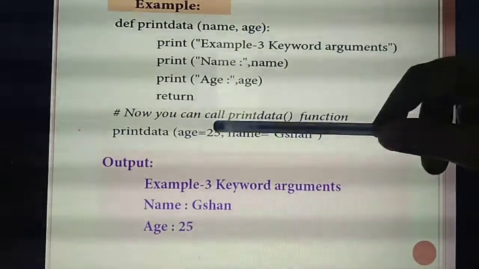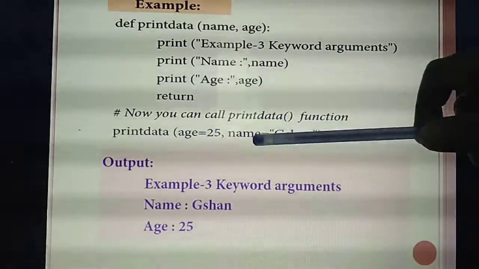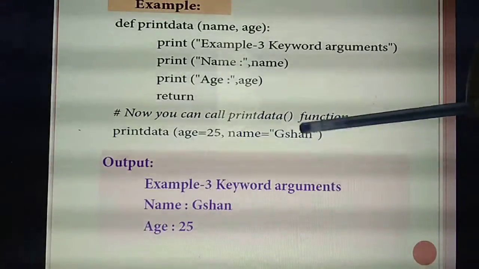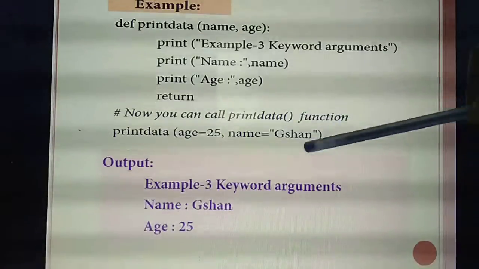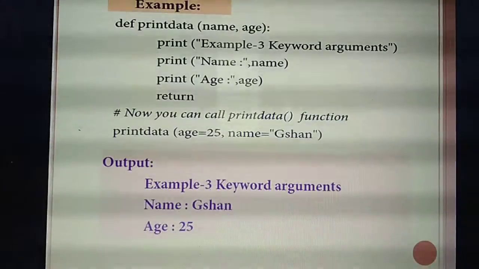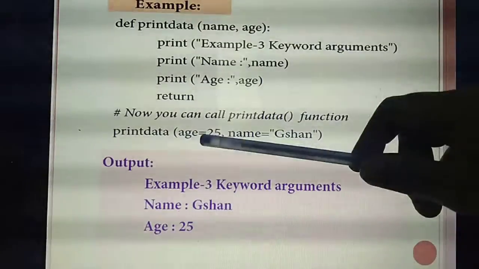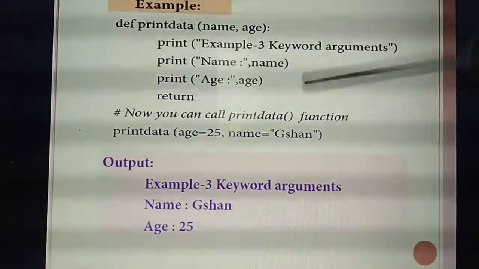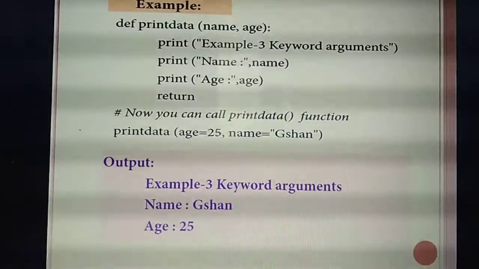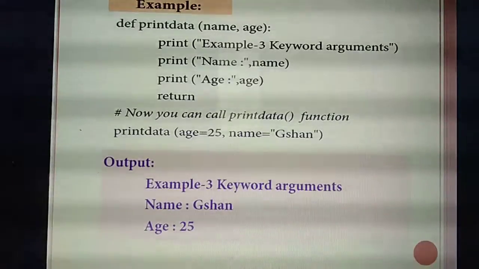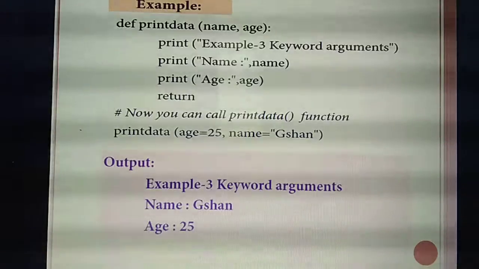The values you give are important. In the place of age, you need to give the age only. In the place of name, you need to give the name of the student. If in the place of age you give the name of the student, and in the place of name you give the age, you will get an error. So they are giving age equal to 25 and name equal to Jishan. Here it is name comma age, but they are giving age comma name. No problem. That's the third point you have studied in keyword arguments: no need to arrange the arguments in proper order.